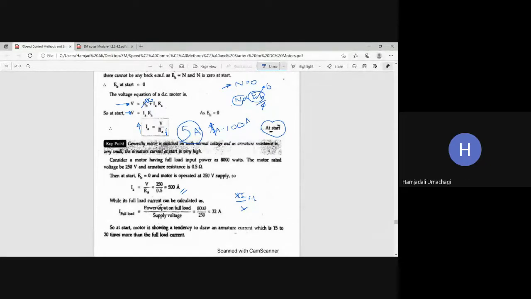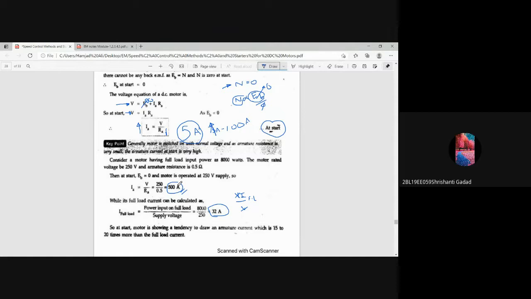So here we are taking full load power, which is already mentioned as 8000 watts, and the input applied voltage is 250. So 8000 by 250 is how much? 32 amperes. So the machine can safely drive the load up to 32 amperes, but if you don't use a starter, then the starting current will be 500 amperes. Is this safe current for a motor, 500 amperes? Its current carrying capacity is 32, but at the time of starting the armature is drawing 500 amperes. Is it safe?